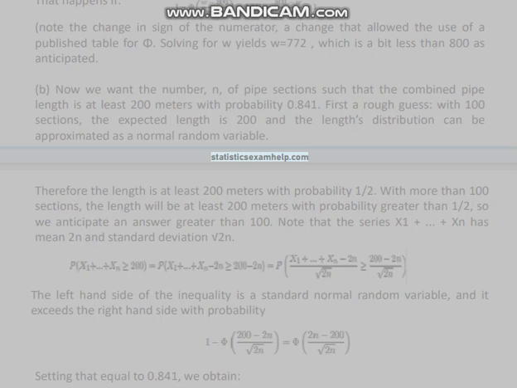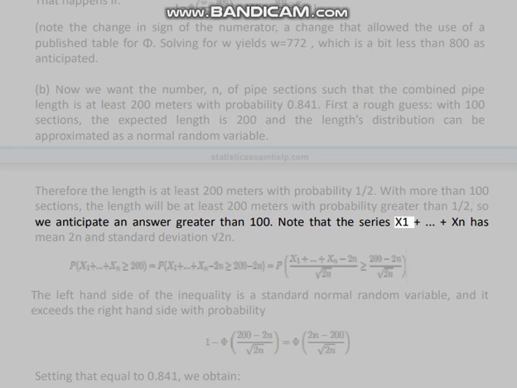The left-hand side of the inequality is a standard normal random variable, and it exceeds the right-hand side with probability 1/2. Therefore, the length is at least 200 meters with probability 1/2. With more than 100 sections, the length will be at least 200 meters with probability greater than 1/2, so we anticipate an answer greater than 100.